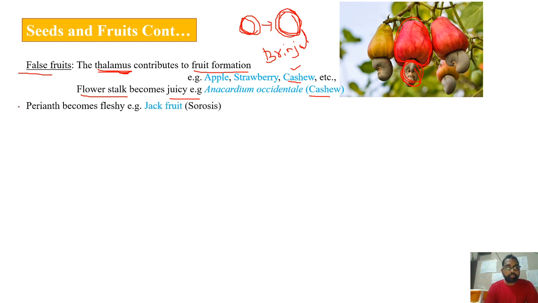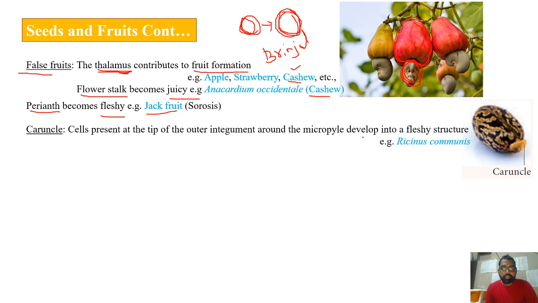Sometimes the perianth becomes fleshy. As we know, perianth is when the sepals and petals are not differentiated, then that condition is actually called perianth. So together, sepals and petals, if no differentiation, then it is called perianth. That particular whorl is called perianth. So the perianth also may become fleshy. This you can see in the case of jackfruit, where the kind of fruit is sorosis. It's a kind of multiple fruit.